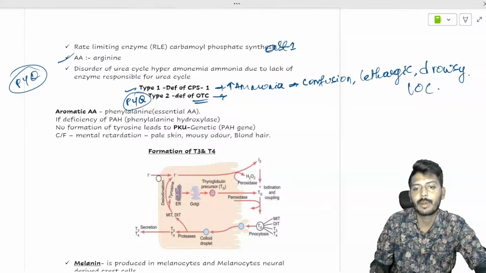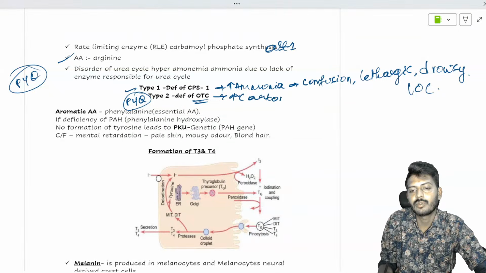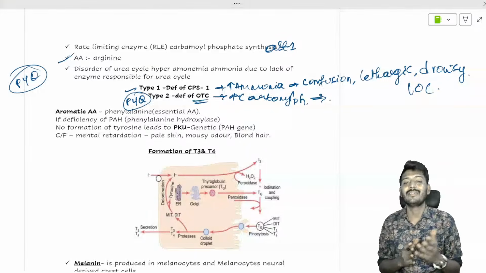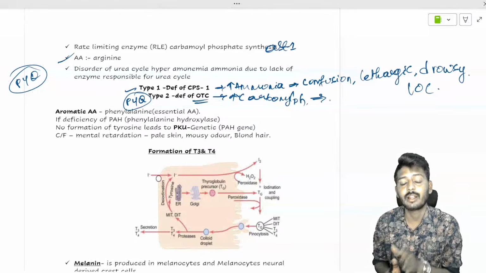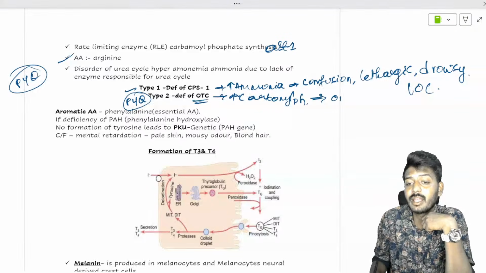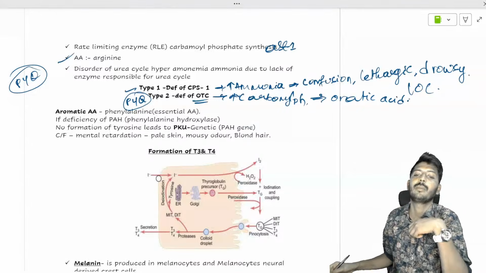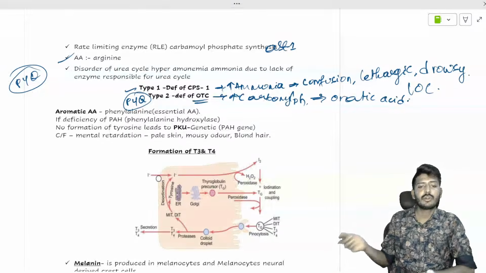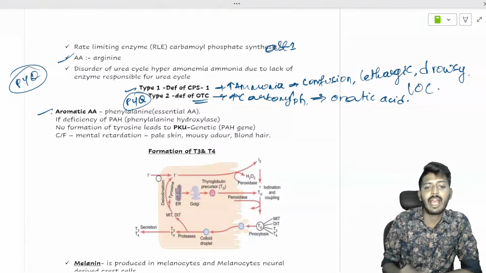Increase of carbamyl phosphate. This elevated carbamyl phosphate will enter into an alternate pathway, creating uric acid, so there will be formation of uric acid. Okay, so let's go to the discussion of the next amino acid, that is aromatic amino acid.